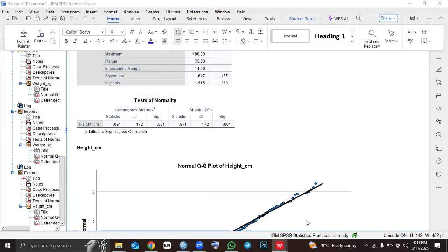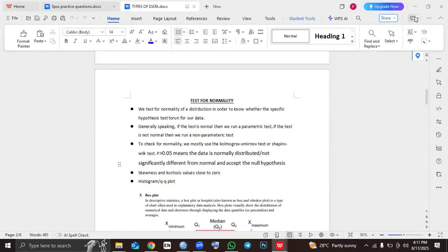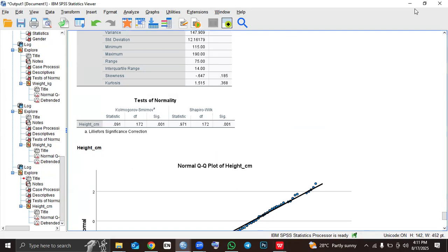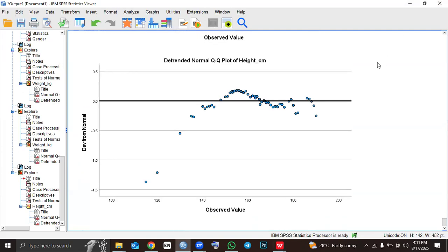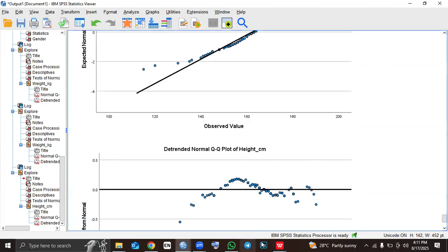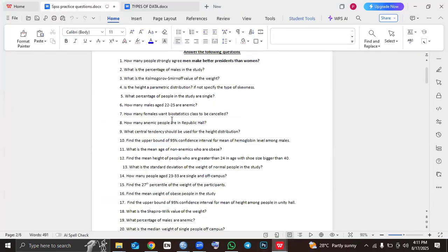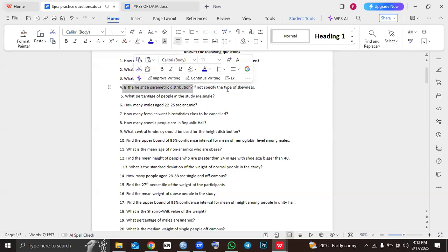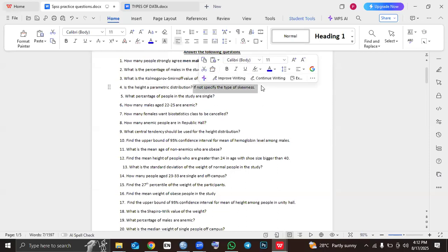And if the data is not normally distributed, then it is non-parametric. Good. So it answers our question, is the height a parametric distribution? The answer will be no, because it is not normally distributed.